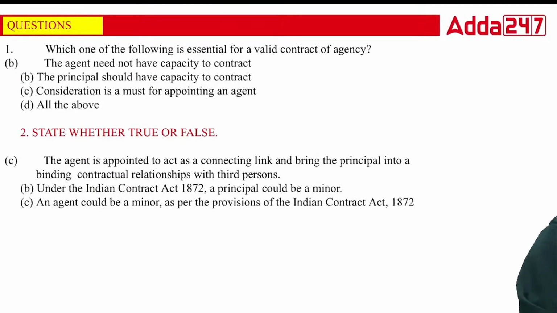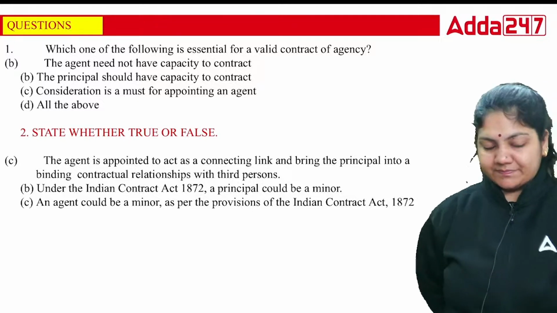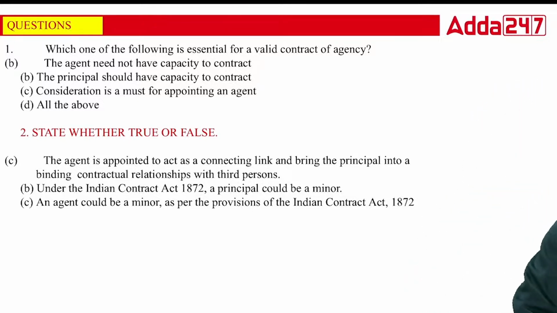Exactly. Now class, question and answer. Okay. The first question is, which of the following is essential for a valid contract of agency? The agent need not have capacity to contract.